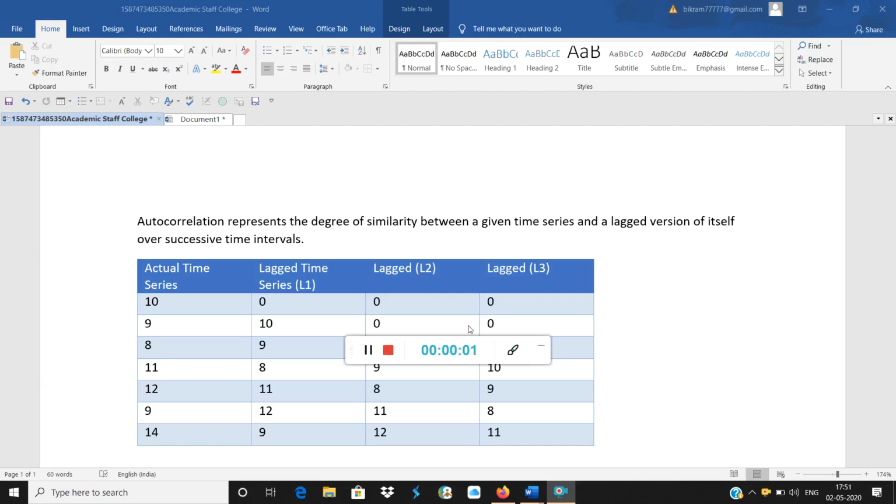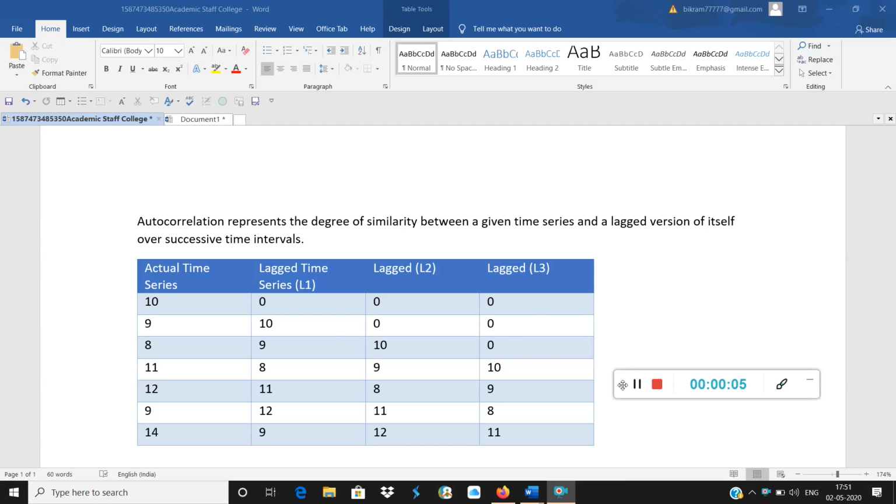Hello, good morning. Today we are going to discuss three concepts: autocorrelation, moving average, and long memory. So it's not a very short video, but it is going to help all of you.